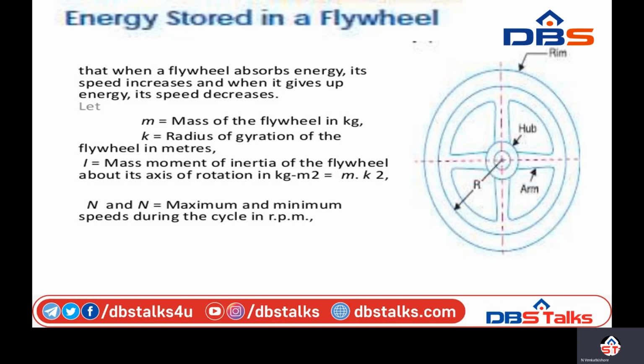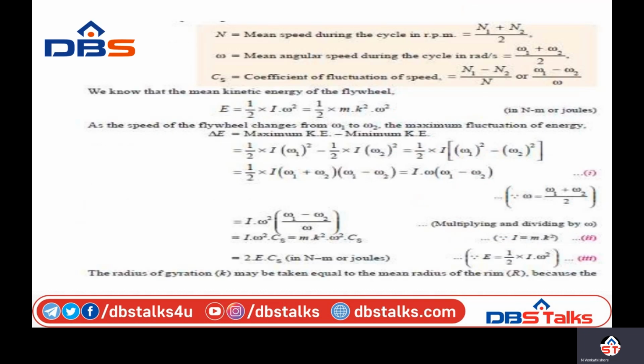What is the energy stored in the flywheel? This is a topic we have already covered. So the formula finally is 2E into Cs, where Cs is the coefficient of fluctuation of speed and capital E is the mean kinetic energy.